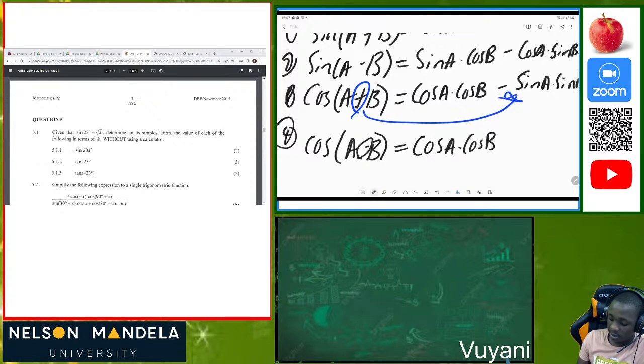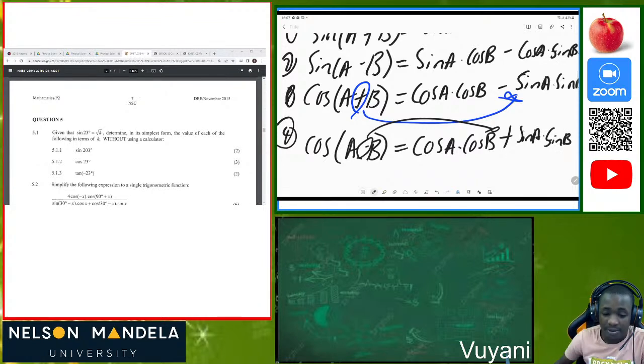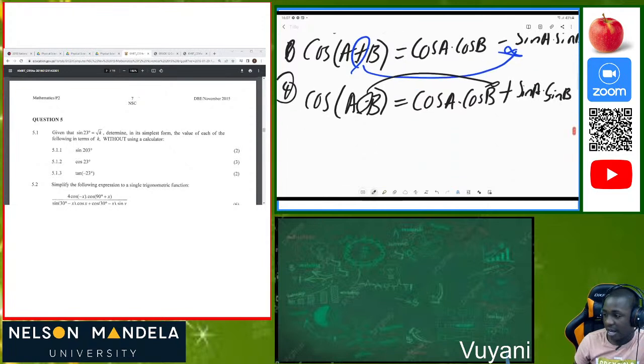It's minus here, so here it's going to be positive: sine a times sine b. This is our trick. Those are our compound angles, guys. Please don't hesitate to ask if you have any question.